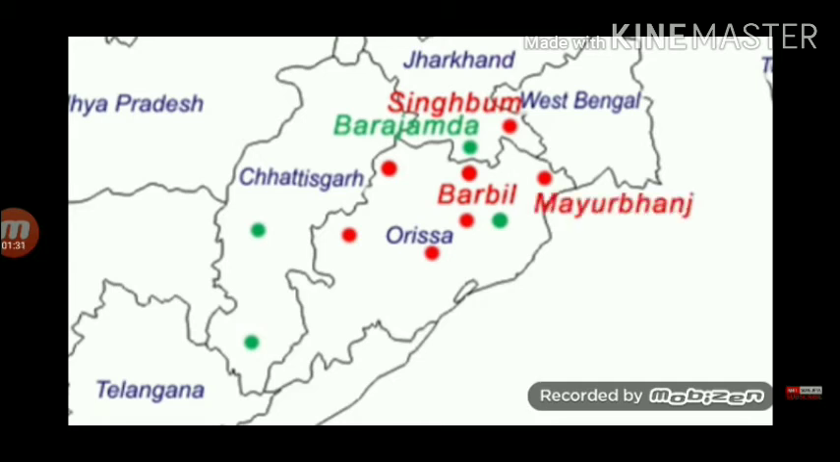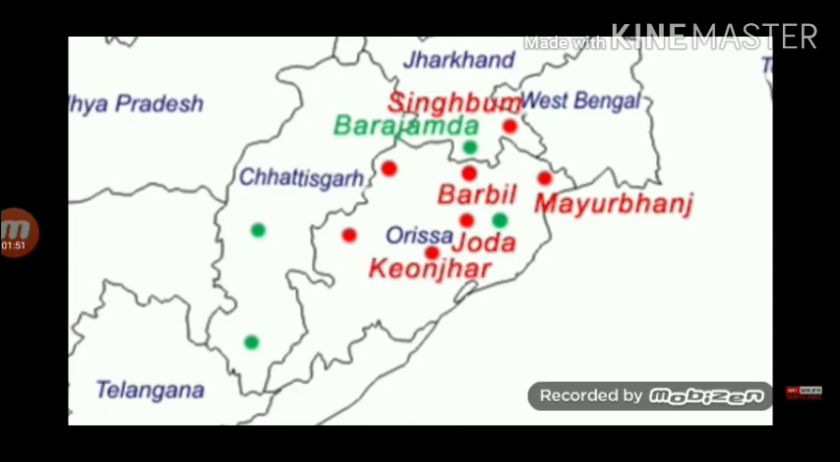Number 2, Mayurbhanj. It's the northeasternmost district of Odisha. It shares the border with the state of West Bengal. This area is rich in iron ore deposits. Number 3, Jodha. This is a city of Keonjhar district. This area has rich iron ore deposits, and it's nearer to the Barbil mines.